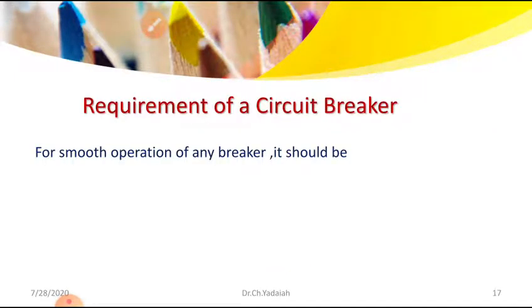For smooth operation, a breaker first should operate very quickly. That means the shortest time for operation, while closing and while opening.